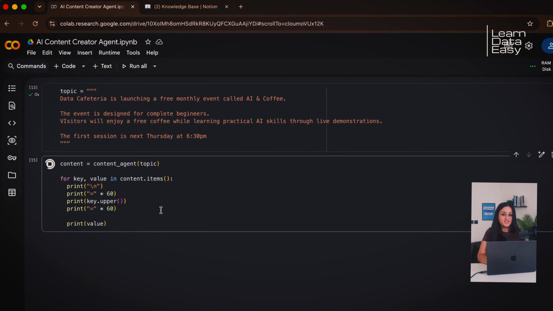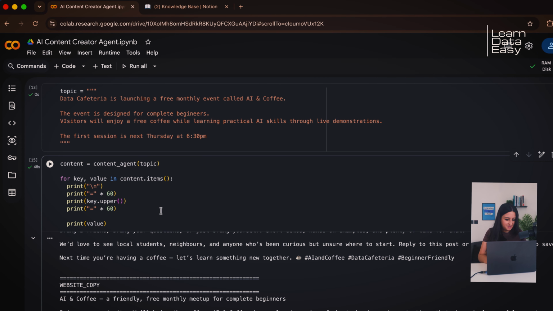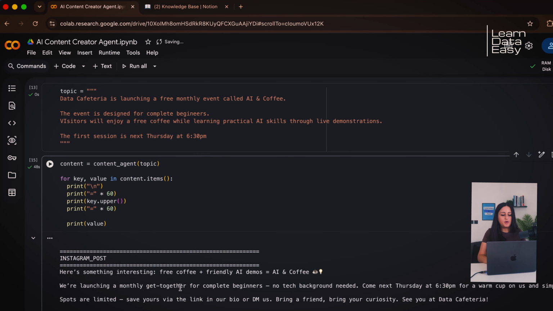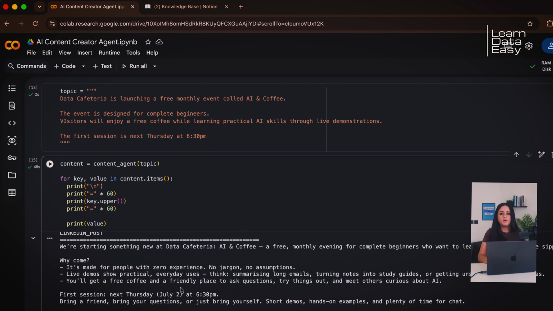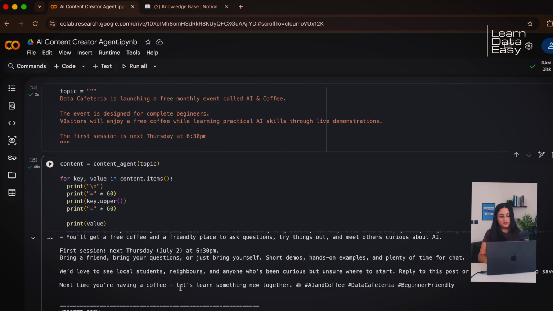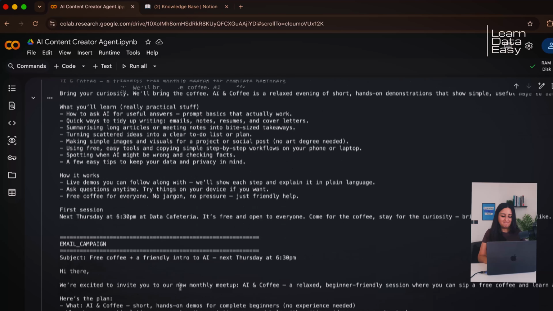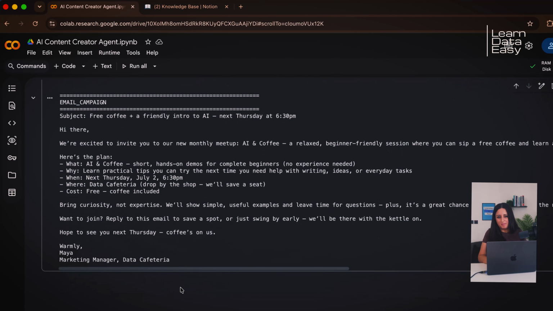Takes a bit of time because it's going through all of the steps required. And you can see the output here. So we can see the Instagram post, we can see the LinkedIn post, we can see the website copy as well, and we can see the email campaign. And it's done. Now let's look at the outputs.